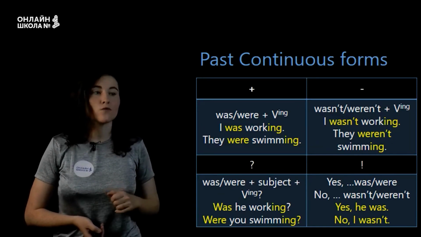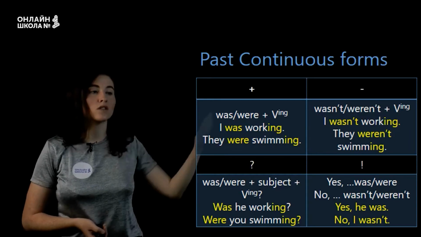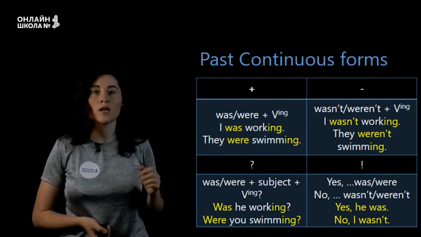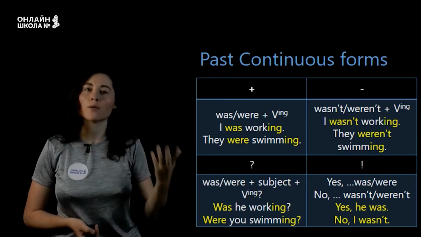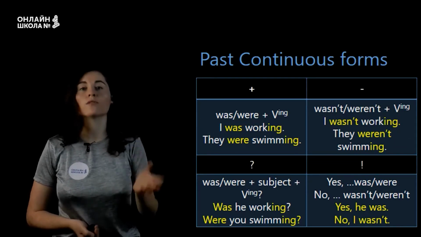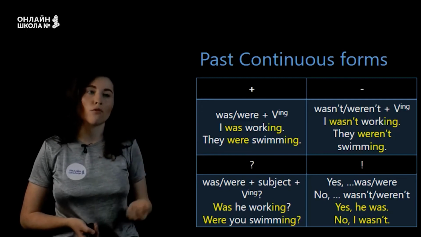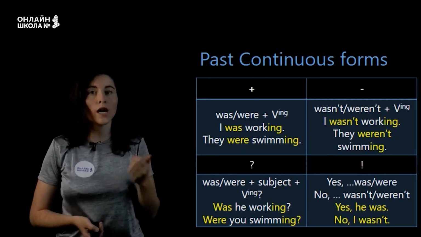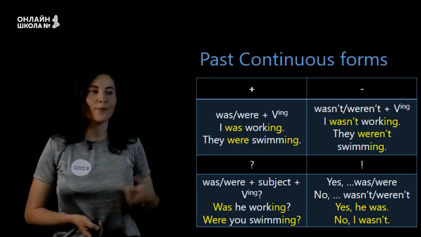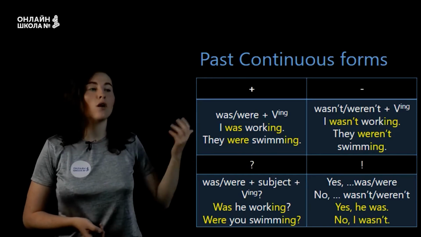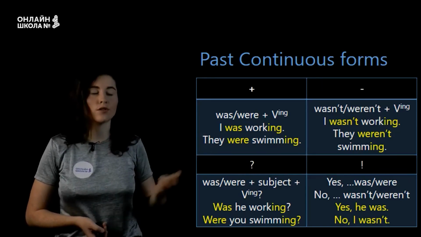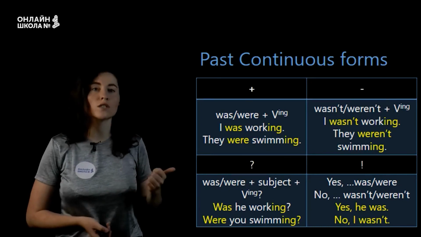Past continuous forms: we use was and were plus a gerund. We use was with a singular noun or a pronoun and were with a plural noun or a pronoun. So I was working, they were swimming. And in negative sentences we will add not. So wasn't, weren't plus gerund. I wasn't working, they weren't swimming.